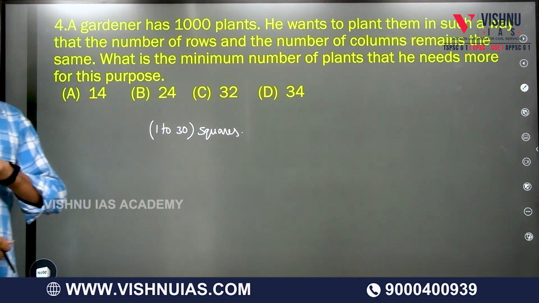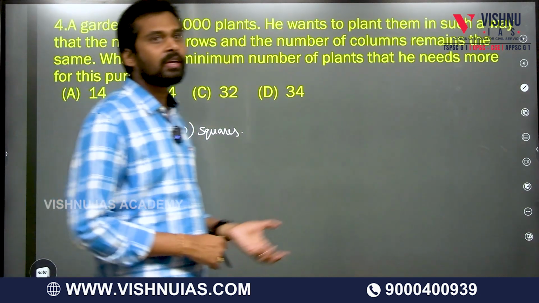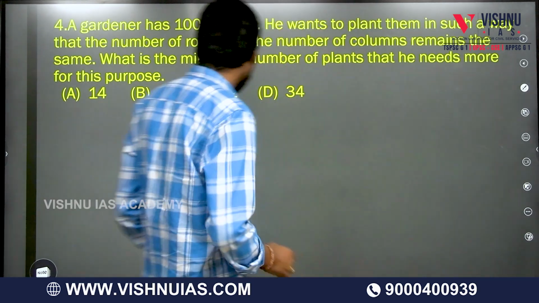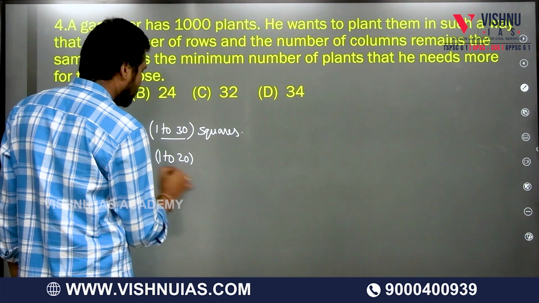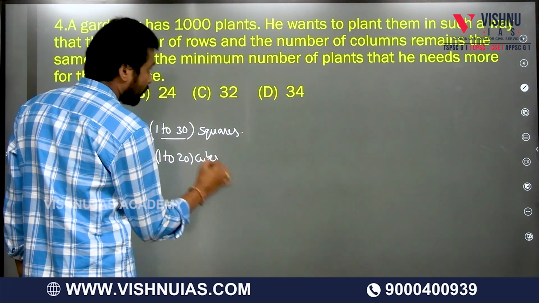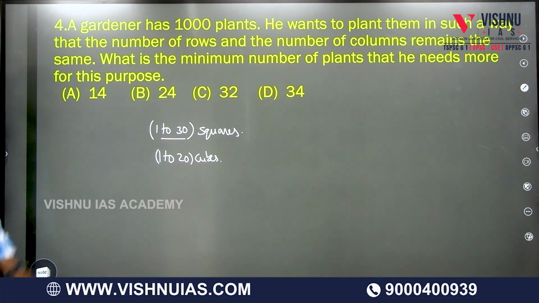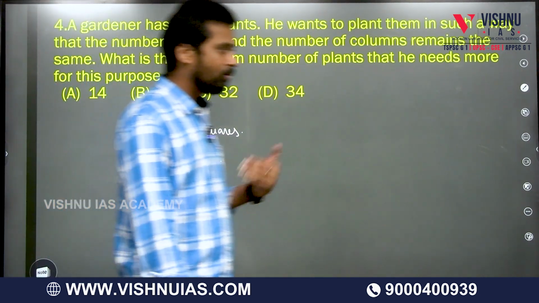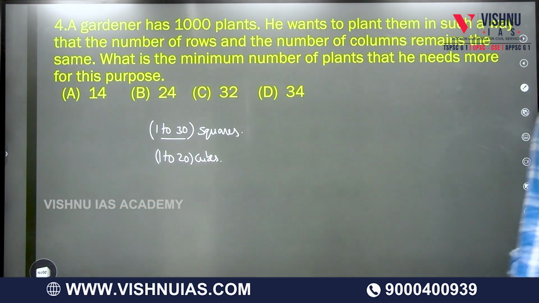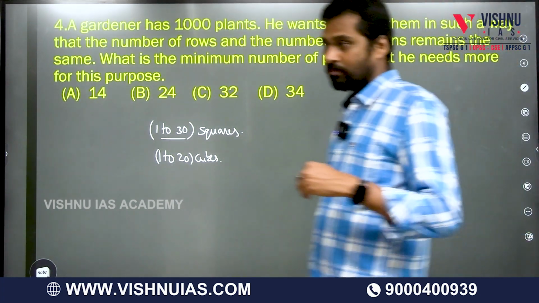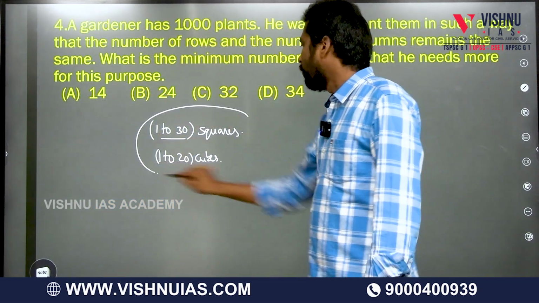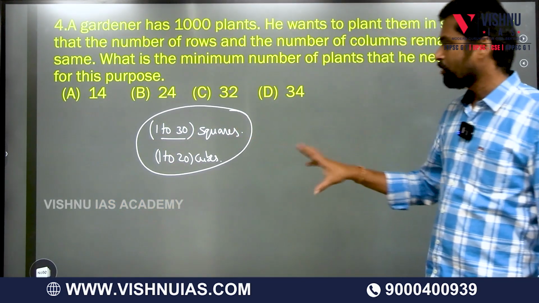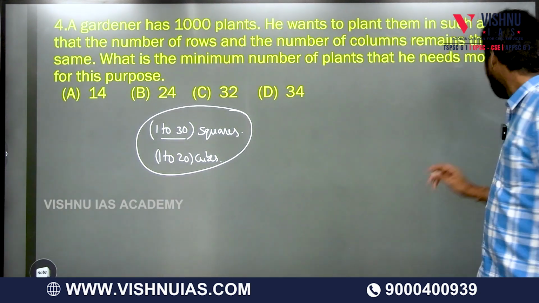In reasoning, you have direct questions, like you need to identify the square numbers and the cube numbers, right? So minimum you need to learn 1 to 30 squares and 1 to 20 cubes. It would be better if you remember till 35, because sometimes it is also asked from 31 to 35. This is mandatory: 1 to 30 squares and 1 to 20 cubes.